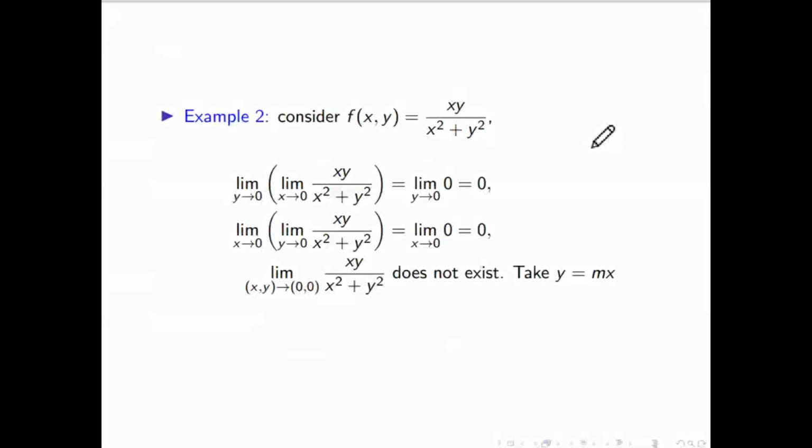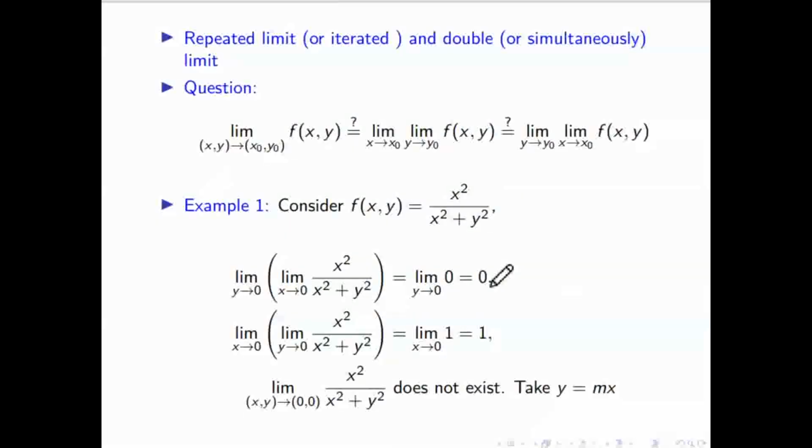Okay, sir. So for this example, this is coming 0, this is coming 0, both exist, both are equal, but the limit does not exist by y equal to mx. So that means there is no use checking whether the repeated limits exist or not. See, it exists, also equal, but the actual limit doesn't exist. In this case, it exists but not equal, then also the limit doesn't exist.